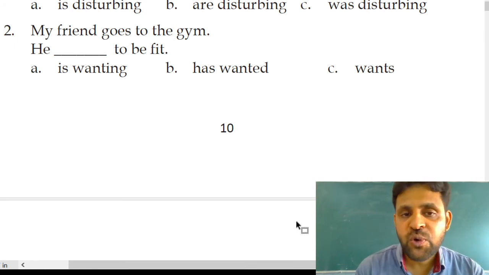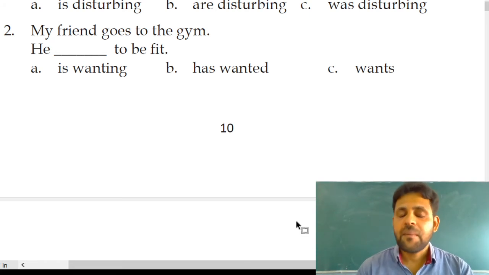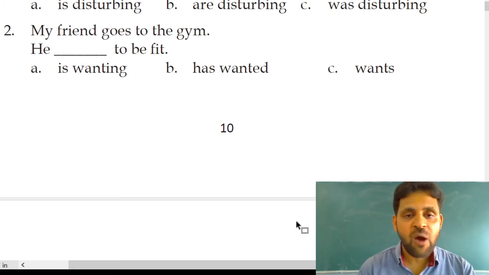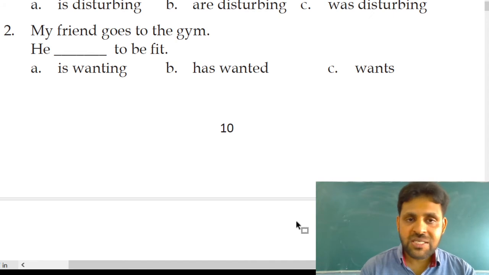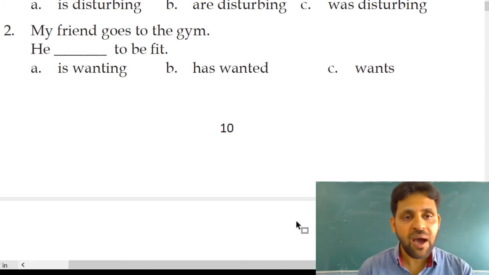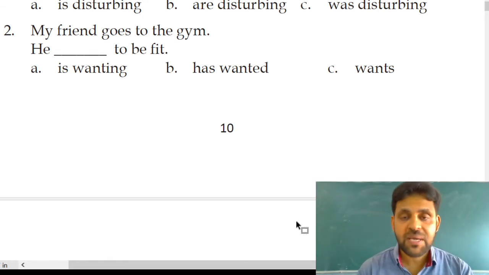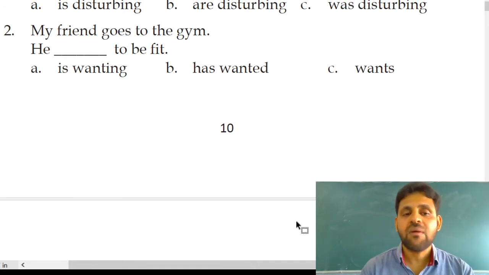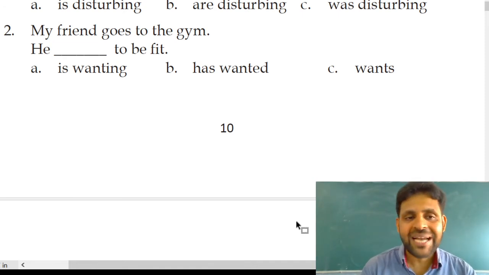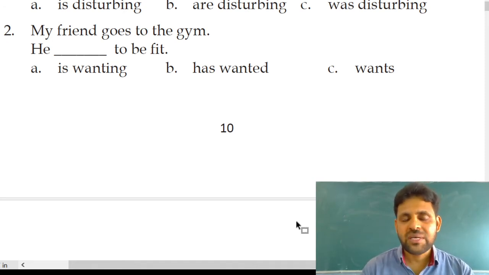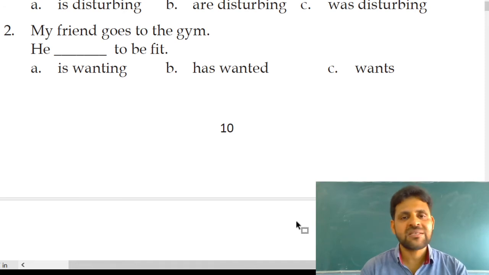Which word should we use? In present tense plural, we have to use are. In past, we have to use were, W-E-R-E. So don't make noise. You are disturbing me. You was disturbing me is wrong. You is disturbing is wrong. When you select is disturbing or was disturbing, it makes no sense and it's like an odd one.